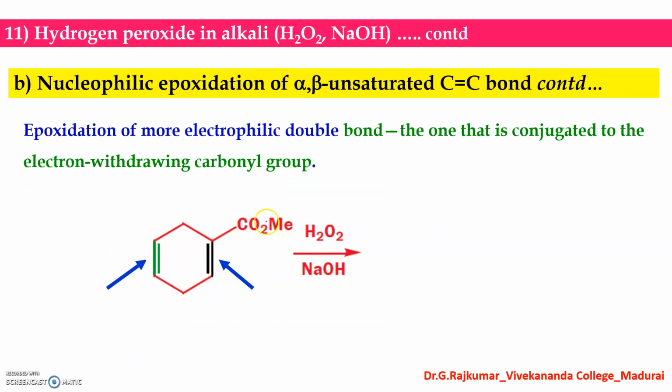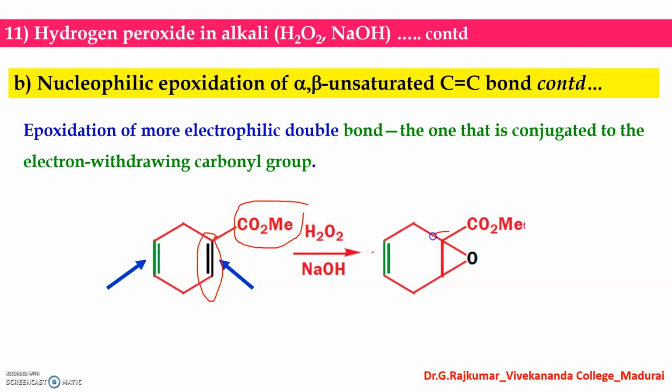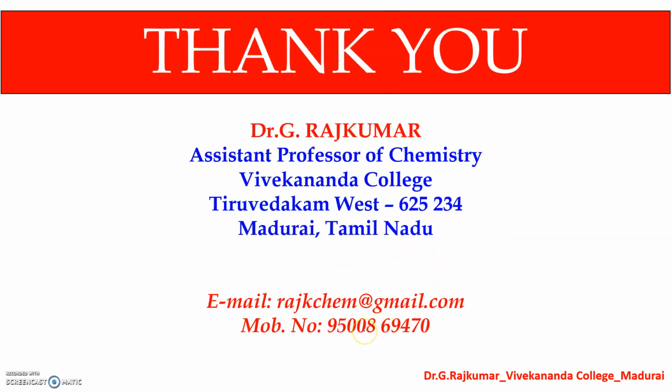The more electrophilic double bond, that is the carbon-carbon double bond which is conjugated to an electron withdrawing group, will get epoxidized. So this carbon-carbon double bond will not be affected. So thank you so much.